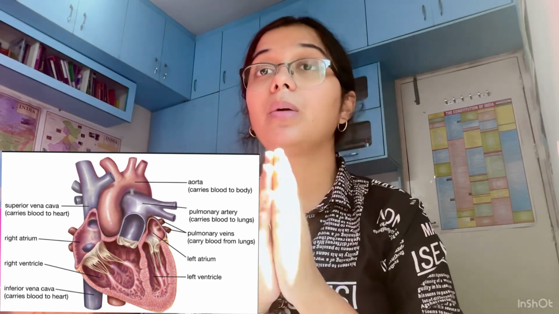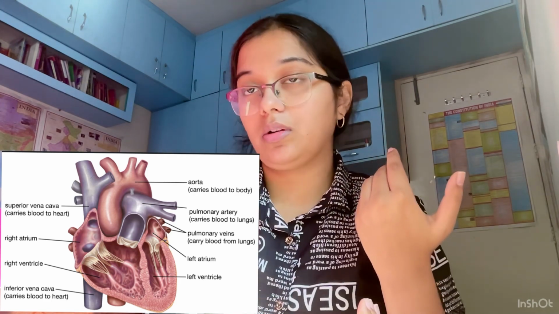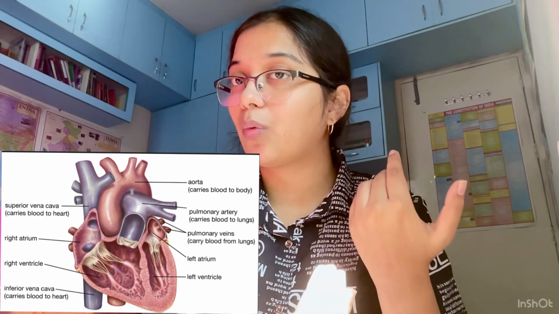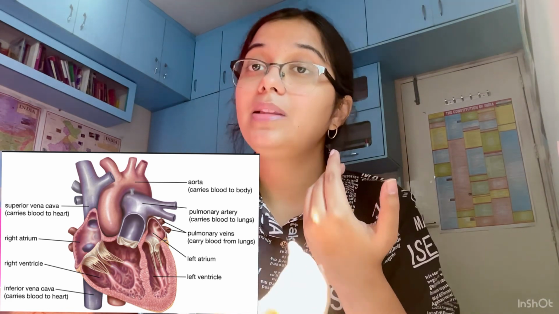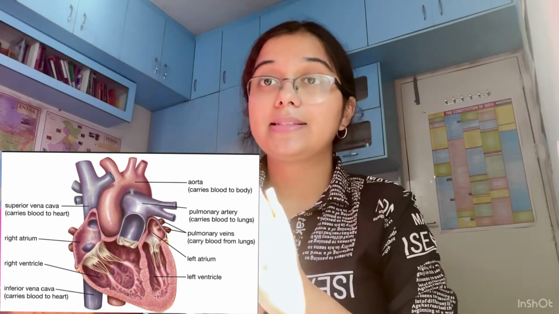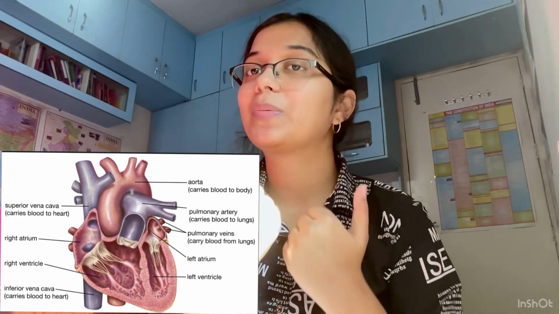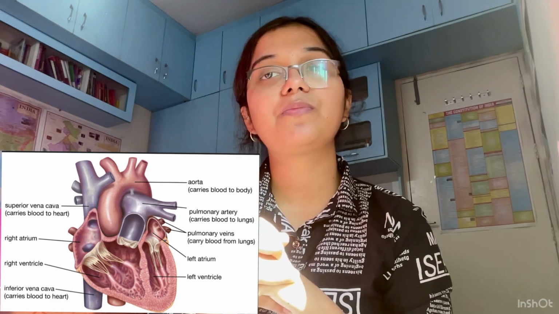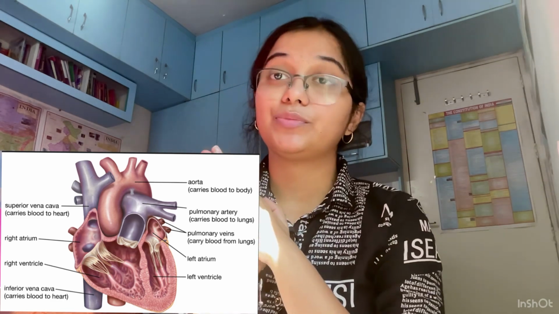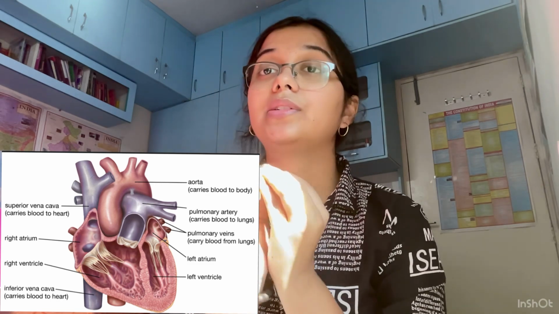Then the left atrium and the left ventricle are separated by the bicuspid valve, and the right atrium and right ventricle are separated by the tricuspid valve. This is the thing. Then again, the septum which separates the right atrium and the left atrium is known as the interatrial septum, and the septum which separates the right ventricle and left ventricle is the interventricular septum.